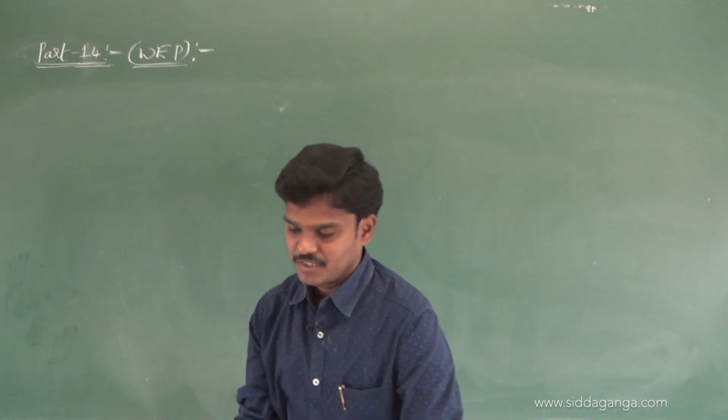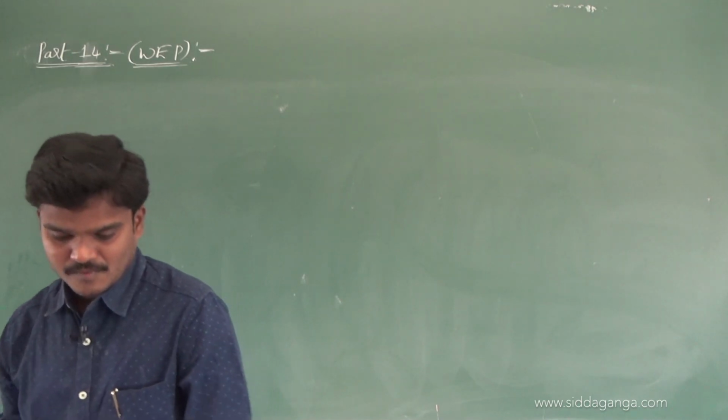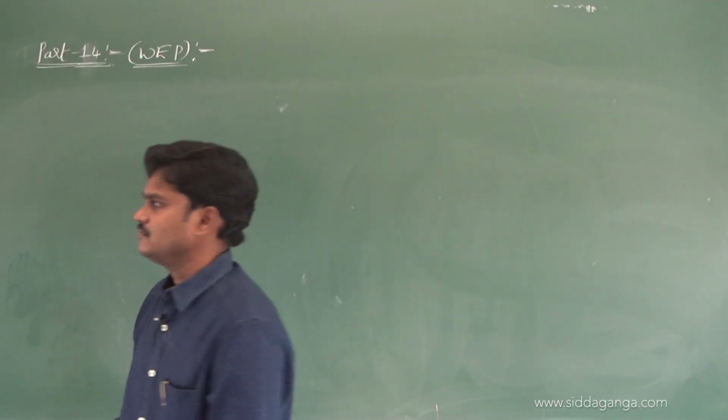Okay, let me give one more question. So write this question also.